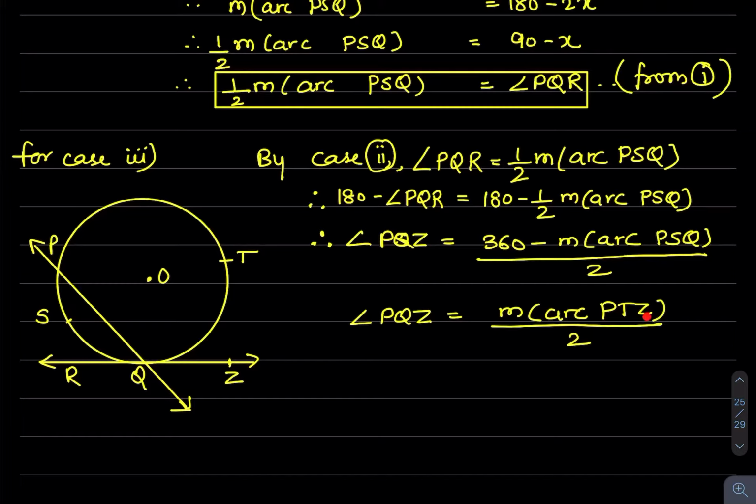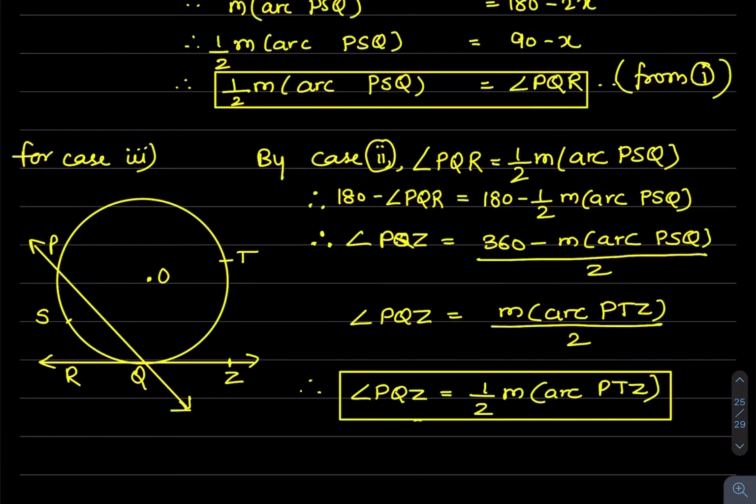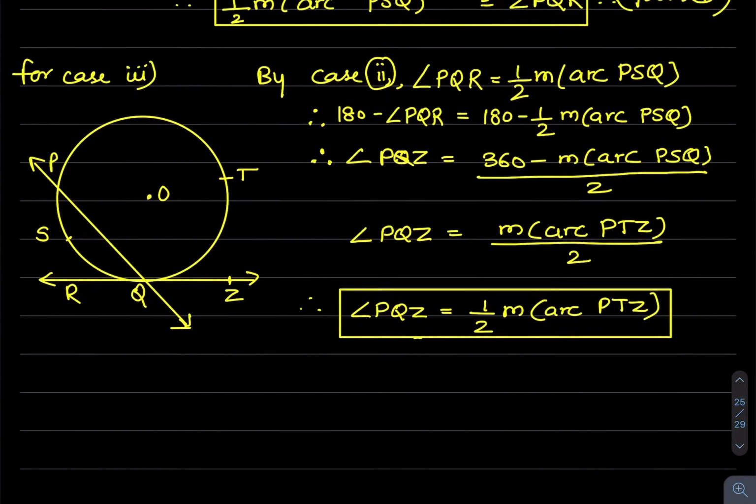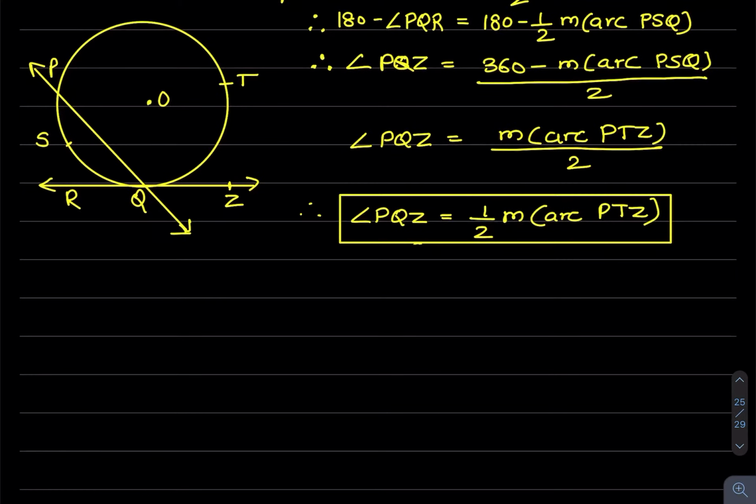So this Z is not proper here, that is one mistake. So major arc PTQ upon 2. So angle PQZ is the same as half of major arc PTQ. So this one is the proof for the third case.